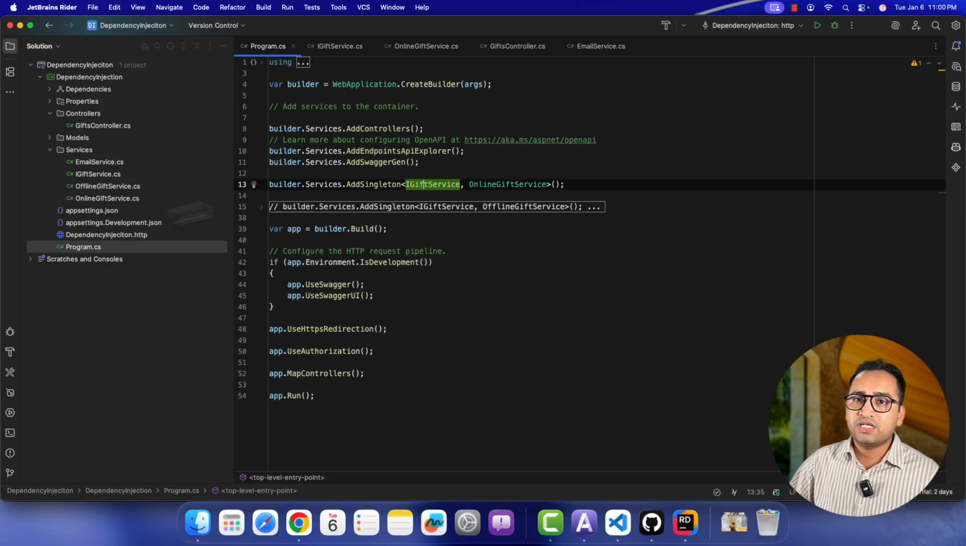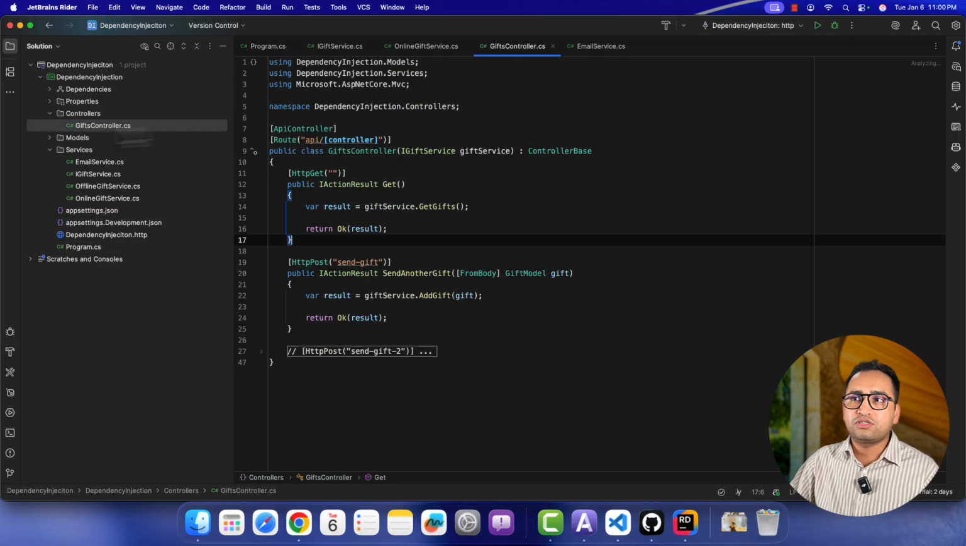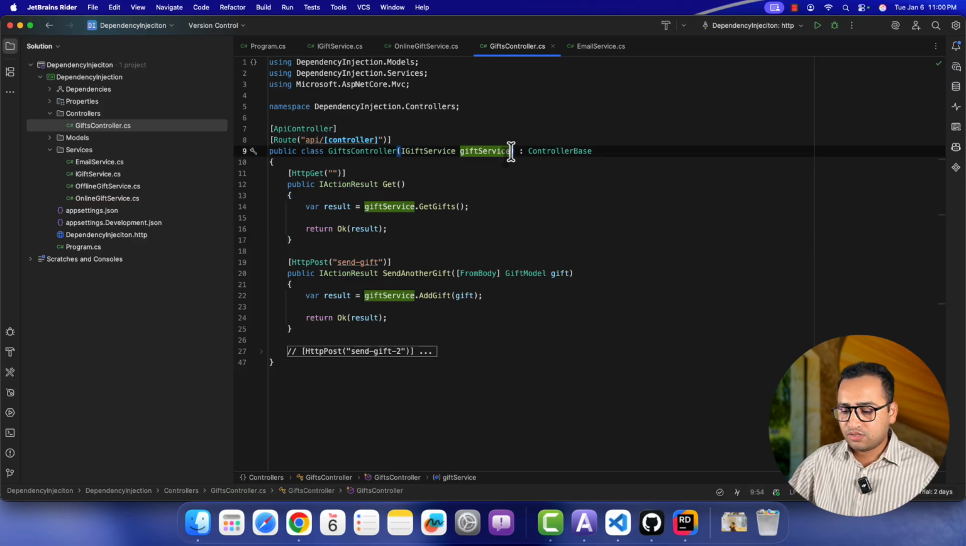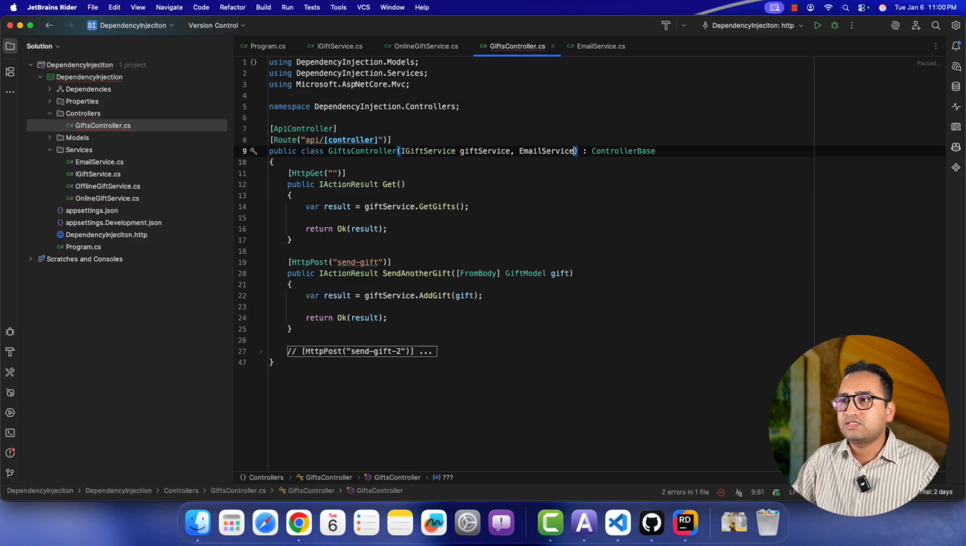If I want to register that email service over here, how will I do that? I will just create one more line over here, and here I will simply write this email service. If I go back to the controller, here I will have to put a comma and use that email service, and then I can use it over here.